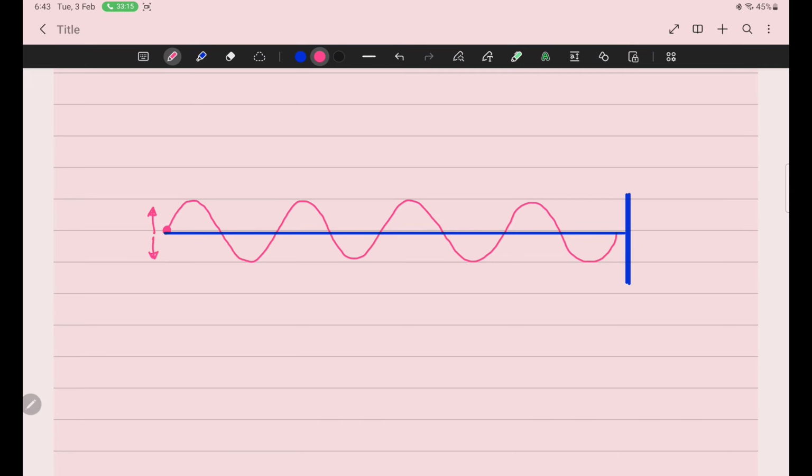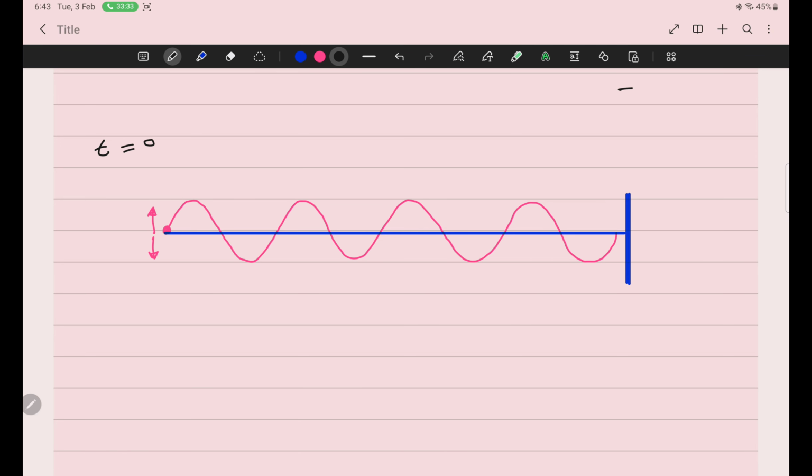Sir, this is the wave pattern at t equal to 0 second. T equal to 0 second means I have a stopwatch in my hand and I am starting it, so the time is 0 second, and at this time this is the pattern.